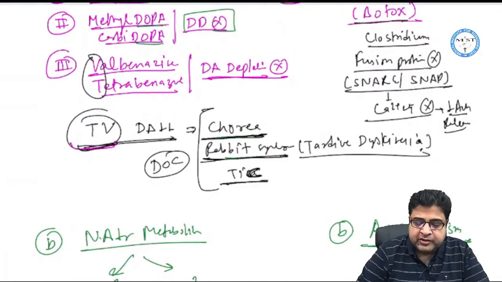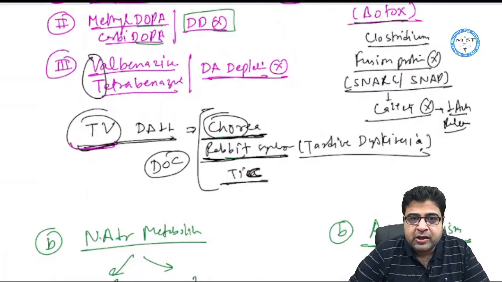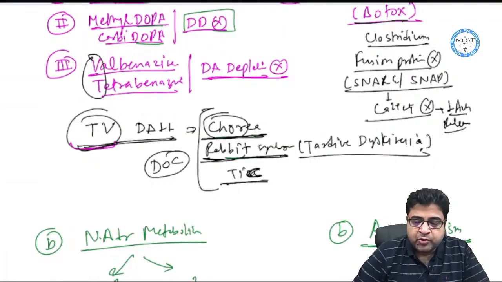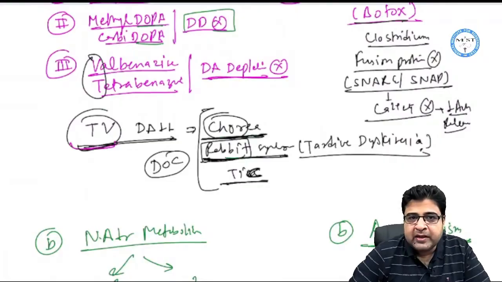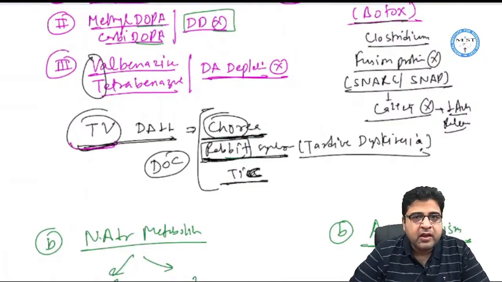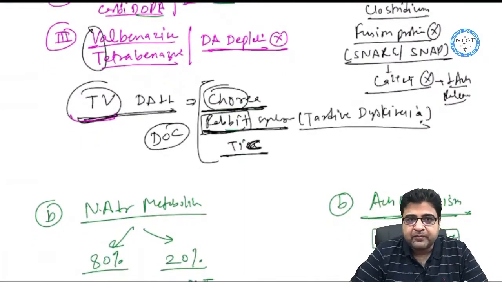We will watch that channel chori chori. CHOR is for chorea, so it's chori chori. So we'll watch this rabbit channel chori chori on TV. Tetrabenazine and valbenazine are given for rabbit syndrome as well as for chorea. For tardive dyskinesia, we also use tetrabenazine and valbenazine.